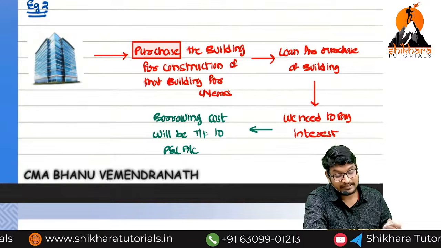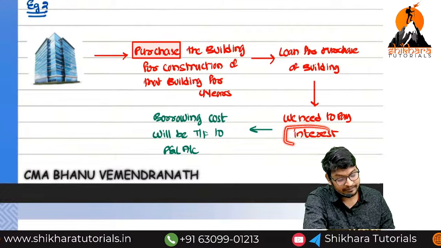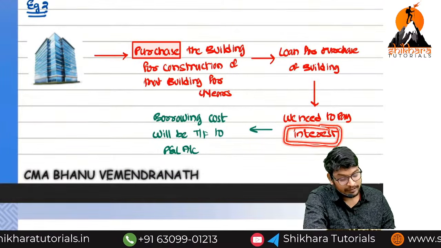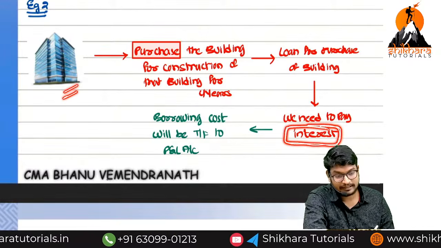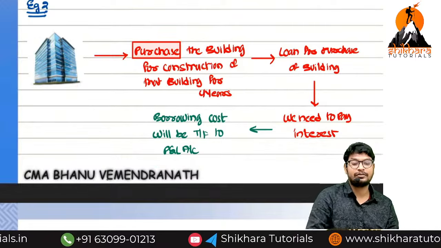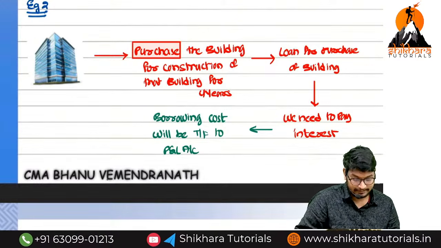For the purchase of the building, we have taken a loan. On that loan, we are paying interest. This interest should not be capitalized because we are not paying it for a qualifying asset. So we should transfer it to the P&L account, debit side. Did you get the point or not? Yes.